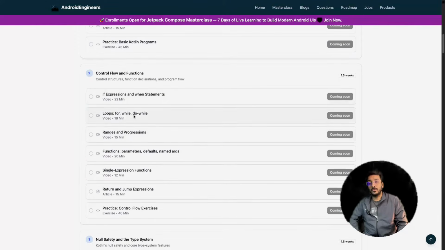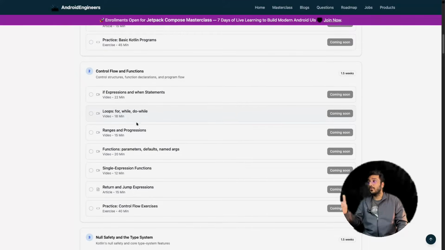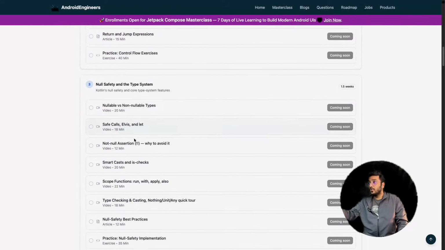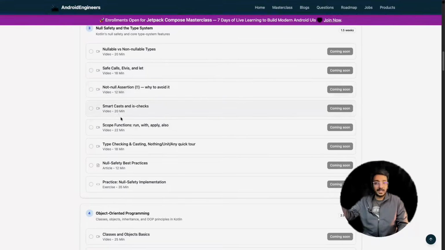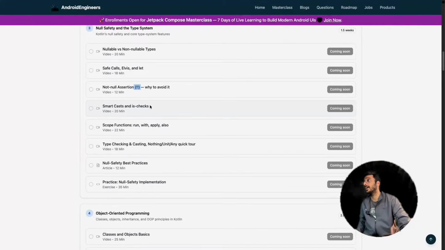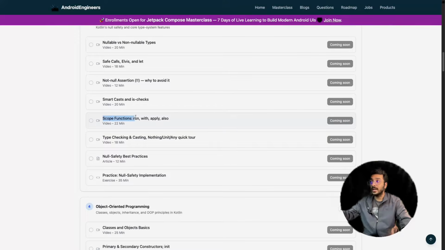After that, control flow: if and else conditions, for loops, and different types of loops. There is a very interesting thing about nullability you really need to learn in Kotlin. After that, the Elvis operator, and make sure you understand the double exclamation mark. It is very important in Kotlin. After that you have scope functions, again a very important point: run, let, also, apply, with. These are the major scope functions you must know in Kotlin.